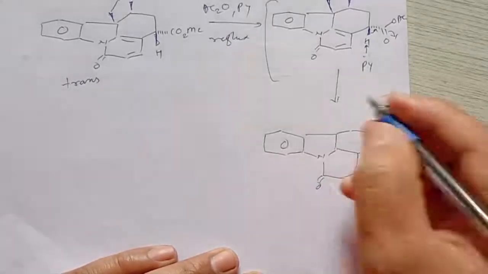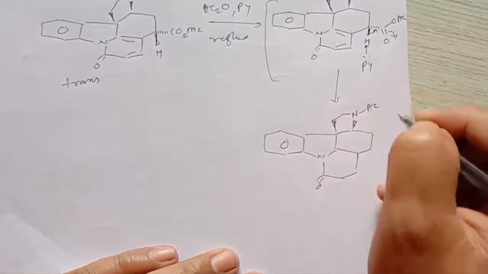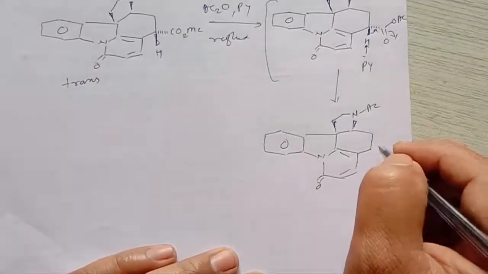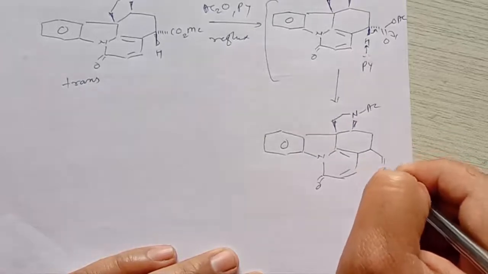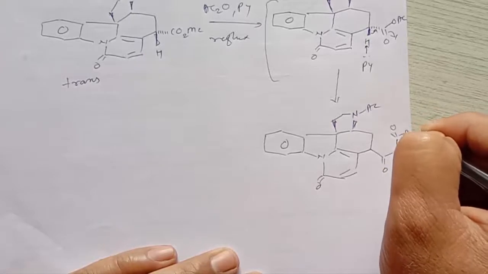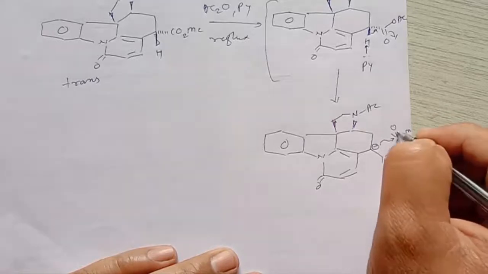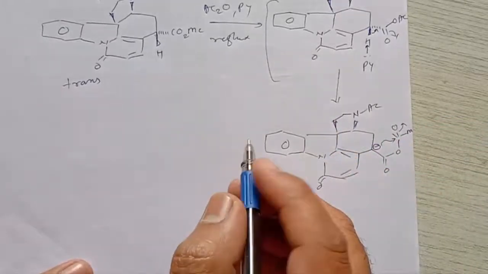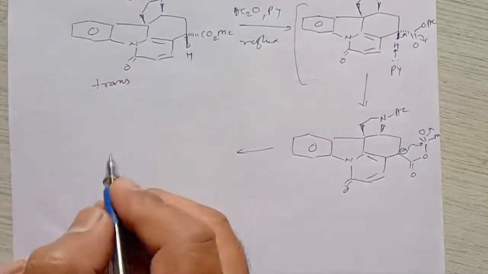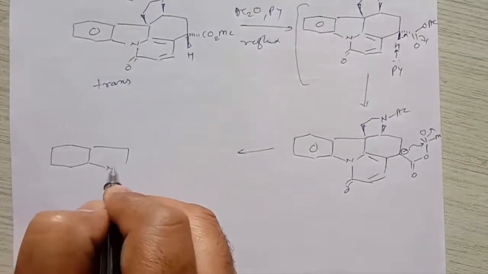Here is the double bond, and then here is the ring system, which is again the same, that is NaC, and here the carbon-carbon double bond is also the same. Then it gives formation of the carbon-oxygen double bond, then O, then C double bond O, methyl, right? So it gives formation of a negative charge here, and then this negative charge will attack this carbon, then it gives another cyclic system, and in that cyclic system it gives formation of a 4-member ring. The 4-member ring will look like this.